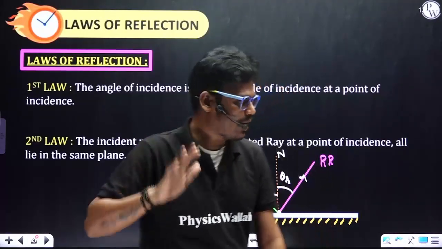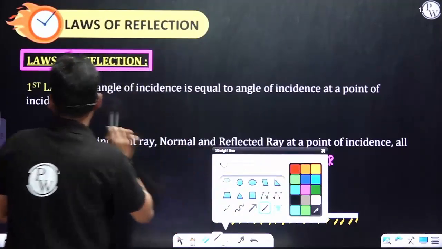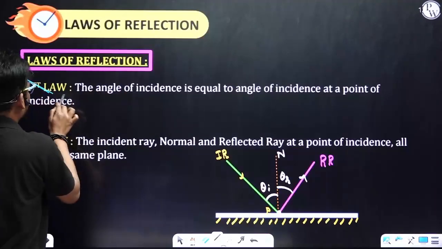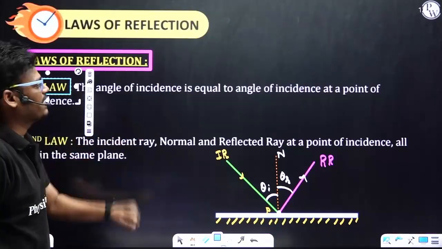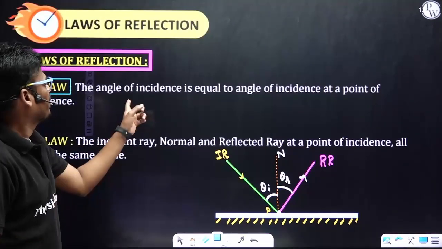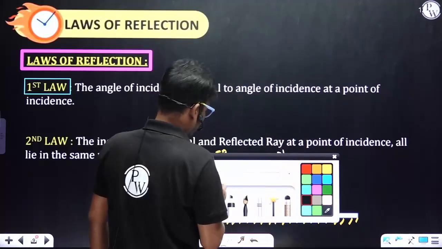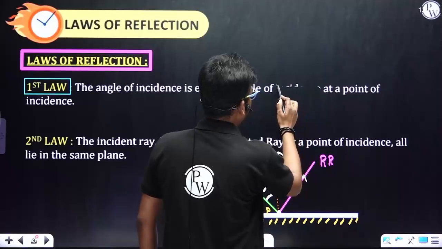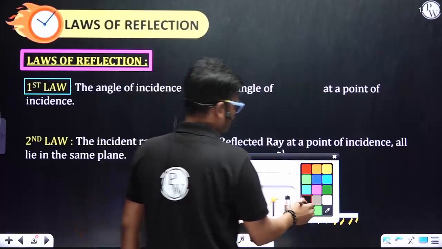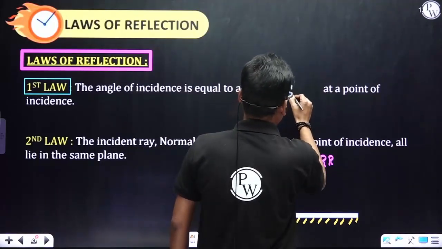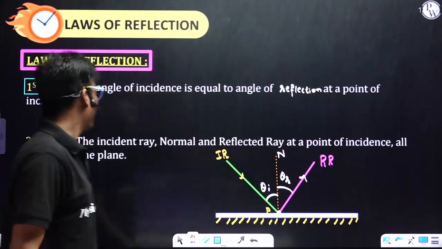Getting your point? Now, according to the laws of reflection, here we have the first law: the angle of incidence is equal to the angle of reflection at a point of incidence.